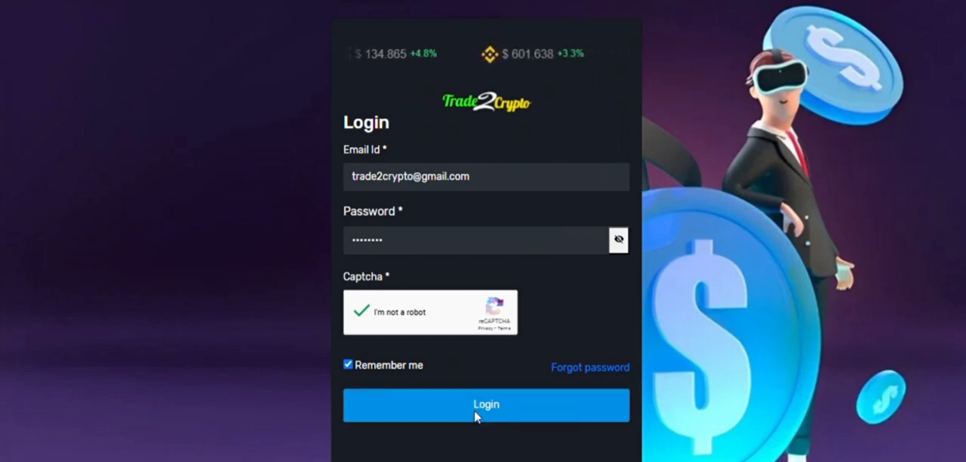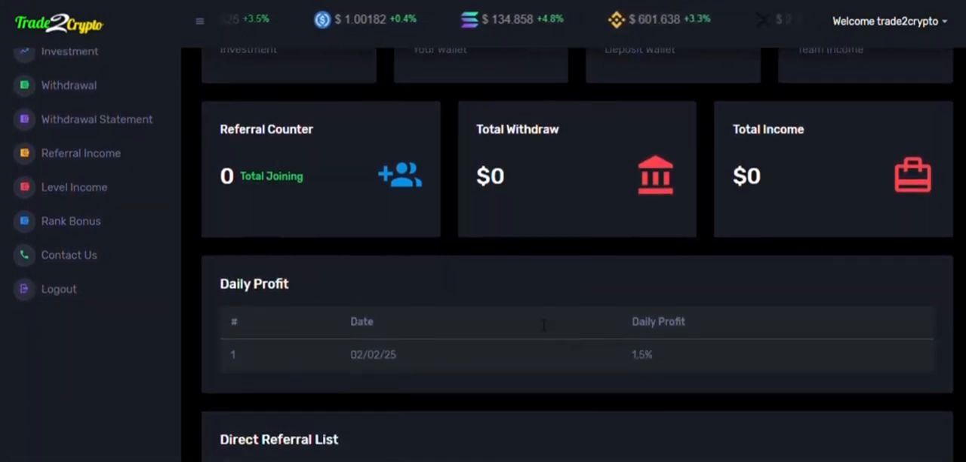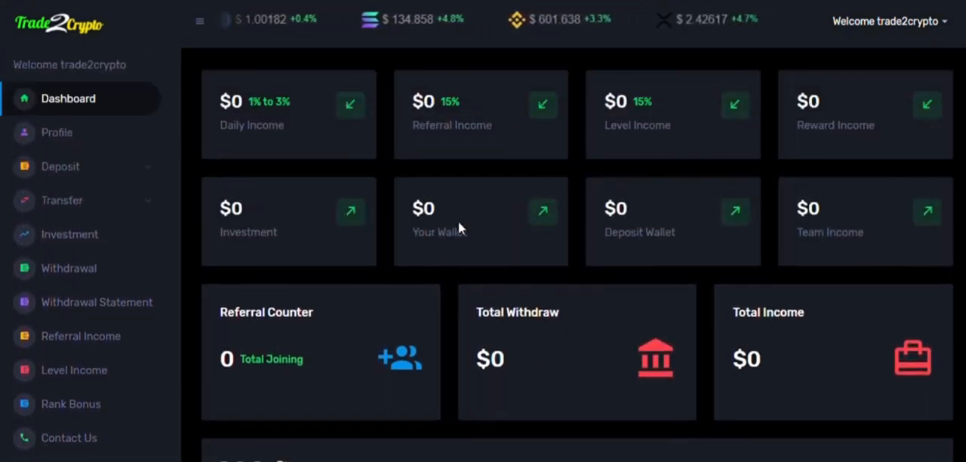Finally, click Login, and congratulations! You are now inside your Trade2crypto dashboard. In the next video, we will show you how to activate your account and explore all the dashboard features.